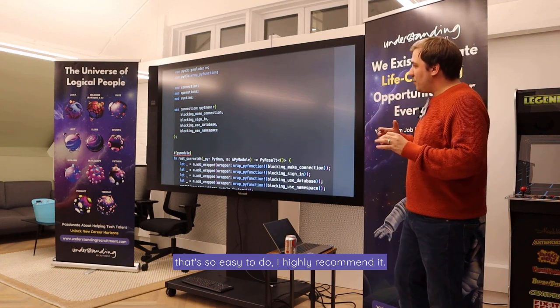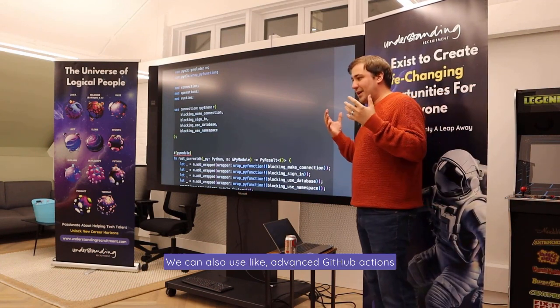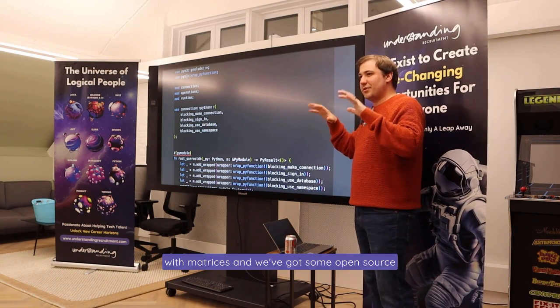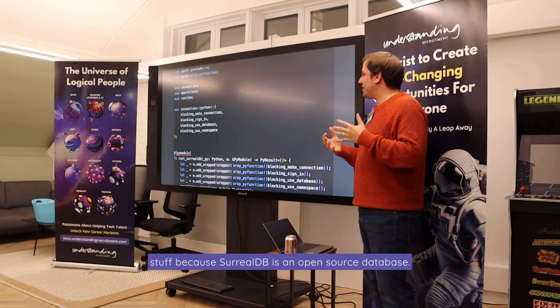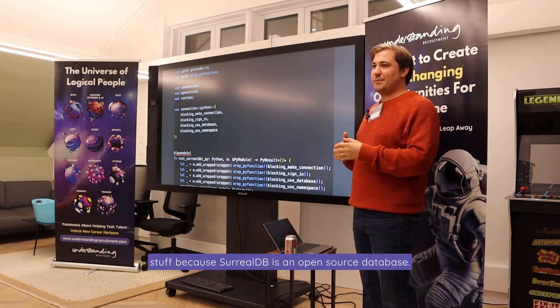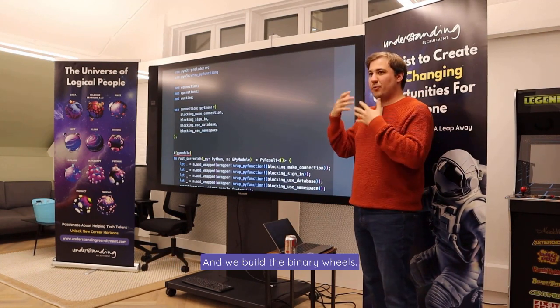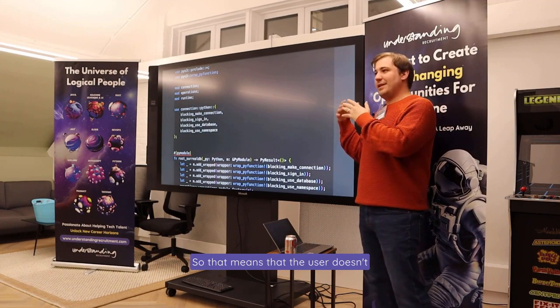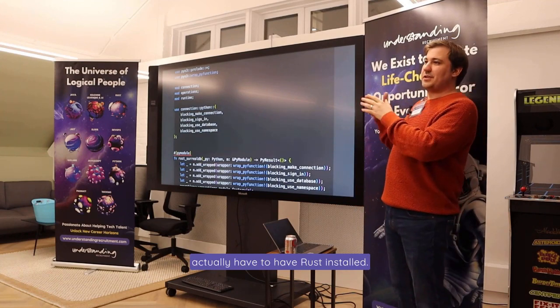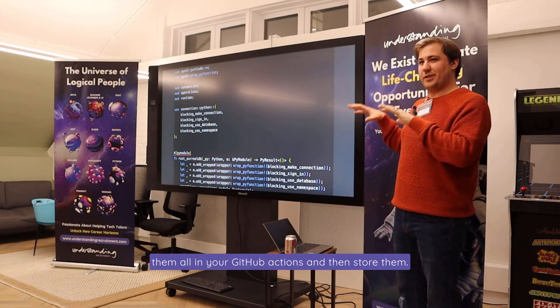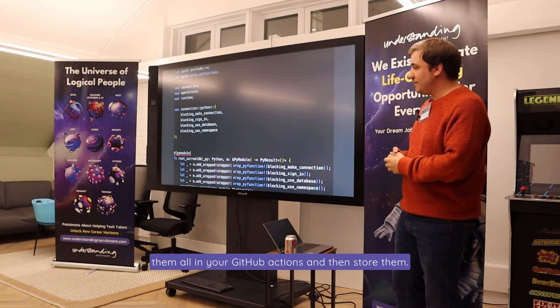I highly recommend it. We can also use advanced GitHub Actions with matrices, and we've got some open-source stuff because SurrealDB is an open-source database, so we can point you to anything there. And we build the binary wheels. That means the user doesn't actually have to have Rust installed. They can just pull the right wheel, and you can compile them all in your GitHub Actions and then store them.